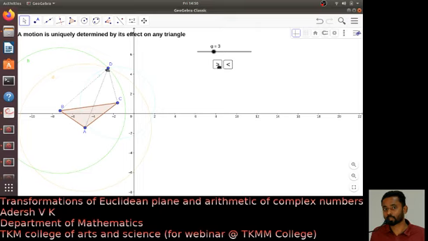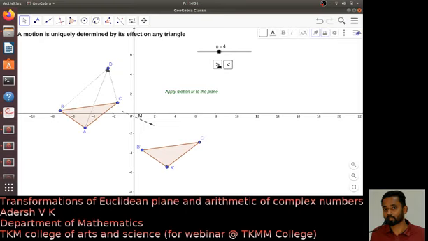Now you do a motion. What I did is, instead of moving D, I moved the triangle ABC. That will give you the triangle A prime, B prime and C prime. Since this is a distance preserving transformation, it is a motion, therefore the only choice for D, the image of D, is given by this.